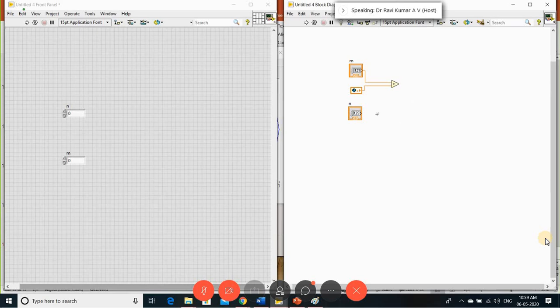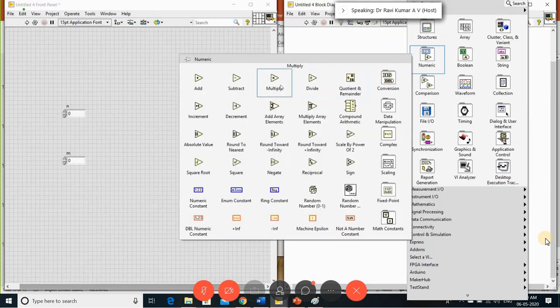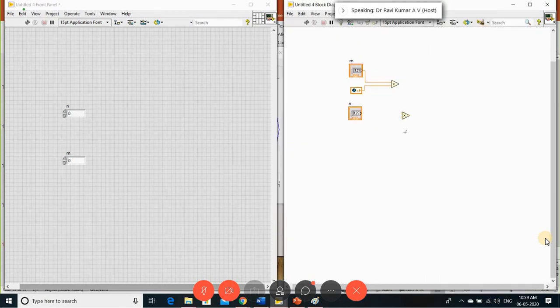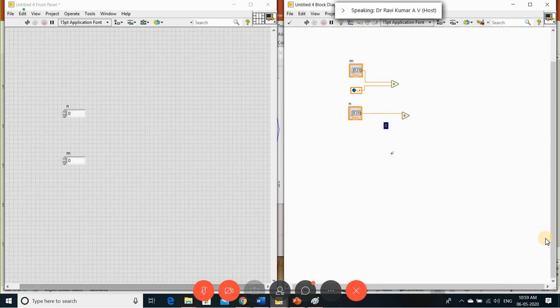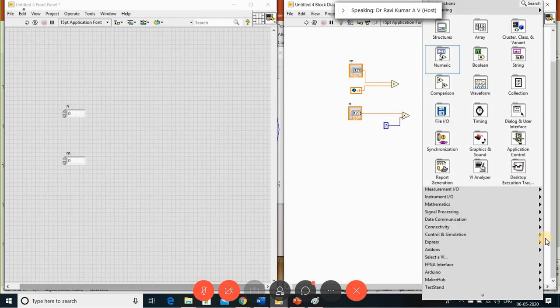So this is m plus x and minus 2 into n. Multiply this. Take the constant, this is 2. So 2 into n will be subtracted from m plus x. So take the subtraction.